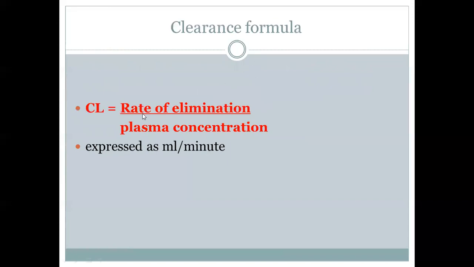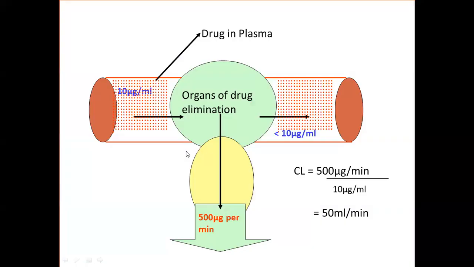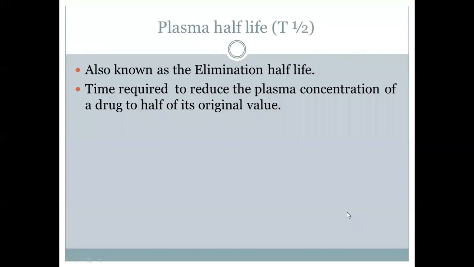Now, the formula for the clearance is equal to rate of elimination divided by plasma concentration, and it is expressed as ml per minute. We can see one example. Here, the rate of elimination is 500 microgram per minute. The plasma concentration is 10 microgram per ml. So we calculate the clearance as the rate of elimination divided by plasma concentration, which is equal to 500 microgram per minute divided by 10 microgram per ml, which is equal to 50 ml per minute. This is the clearance for this particular drug.